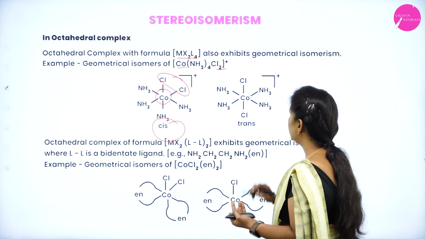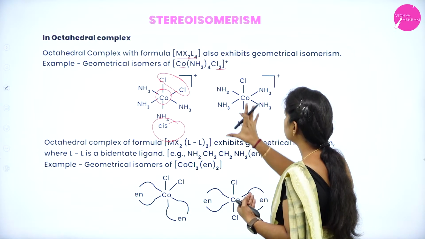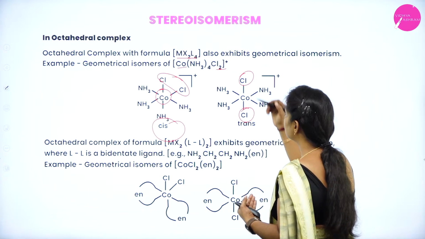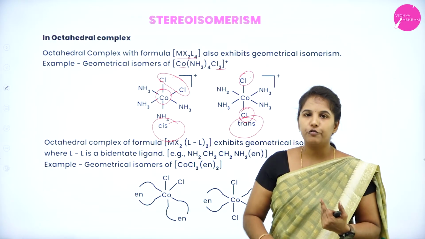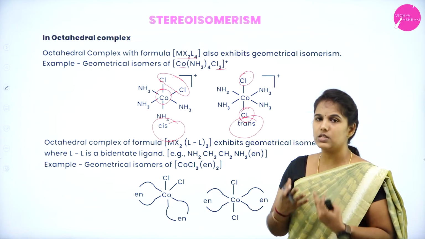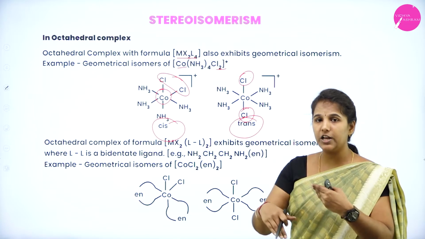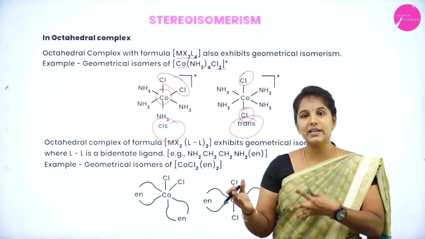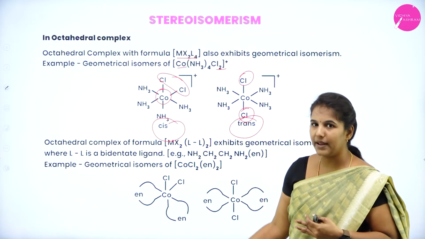Similarly, you can see that we have one more type where all the 6 ligating ligands are present in the octahedral form, but the 2 ligands, which are chlorine, are present at the opposite ends and form what? The trans form. So you can see that in a square planar structure as well as in an octahedral structure, even though the central metal atom has the +4 and +6 oxidation states, the spatial arrangement of these ligands is different. It may exist in a cis form or in a trans form and give rise to geometrical isomerism in an octahedral complex.